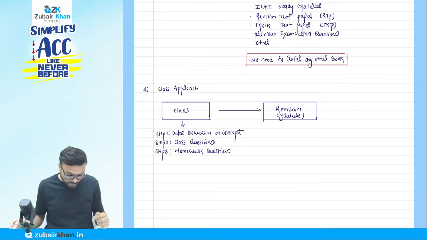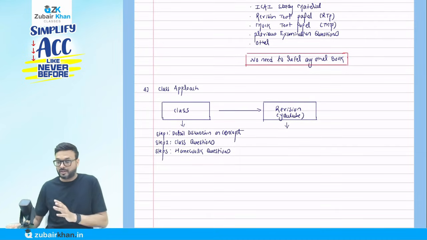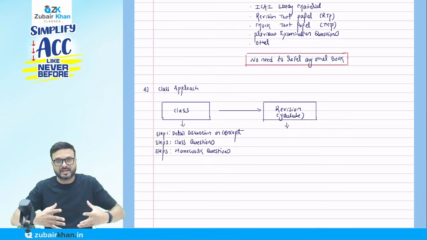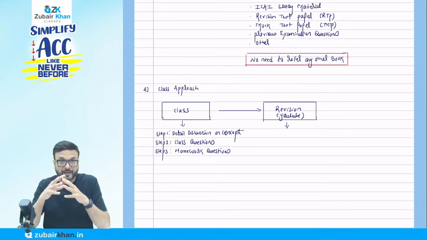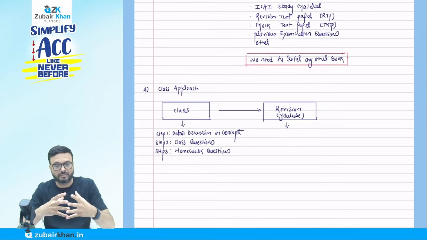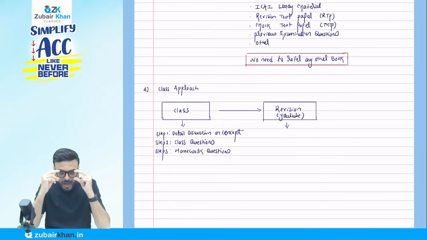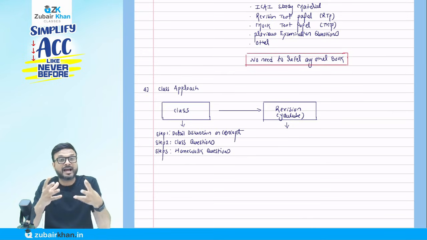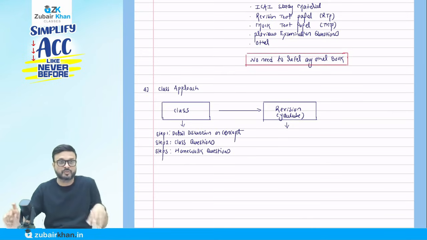Now, a very important thing: when you do the revision, what should be your strategy? Suppose you have done the class, you understand each and every concept, you have done a lot of practice, but revision is very important, and that is the key to success at CA Inter level. Because you have 2 groups, 6 papers. How are you going to revise the entire syllabus before the examination? That is the main challenge you are going to face in future.